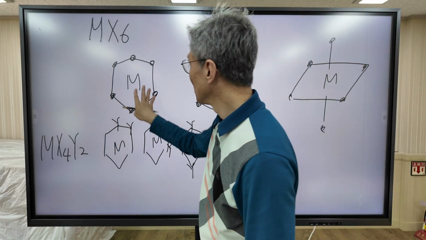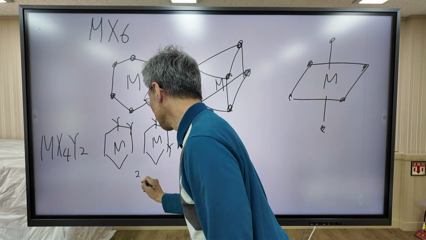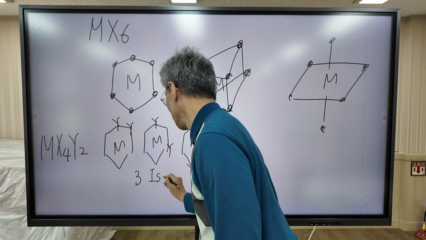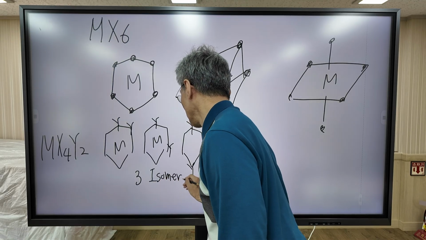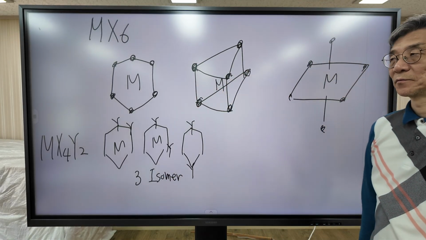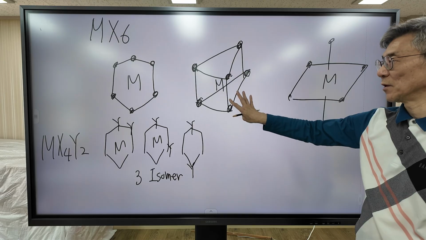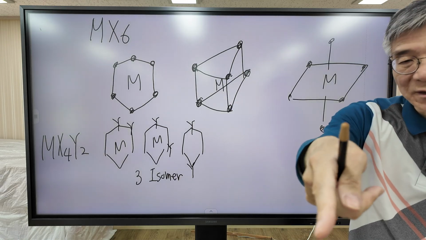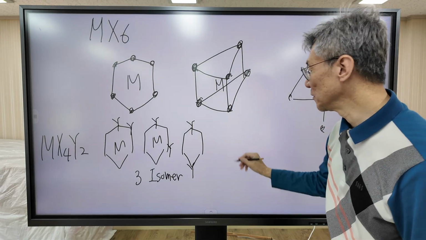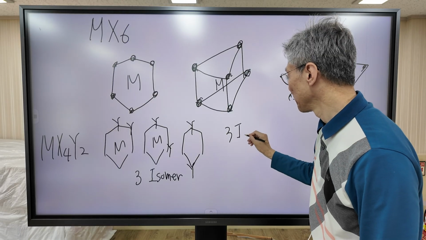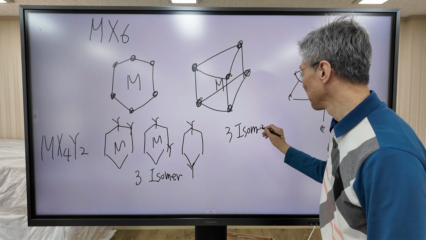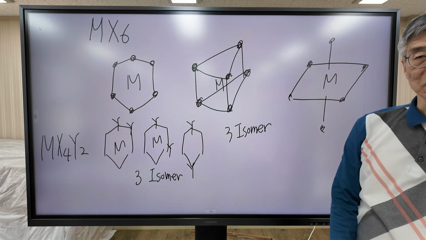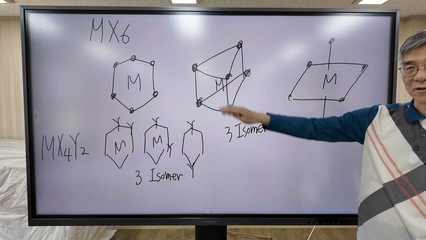So for the hexagonal structure, 3 isomers are possible. And let's move on to trigonal bipyramid. For the trigonal bipyramid, you can see the handout. We can draw 3 isomers; 3 isomers are also possible for this structure.